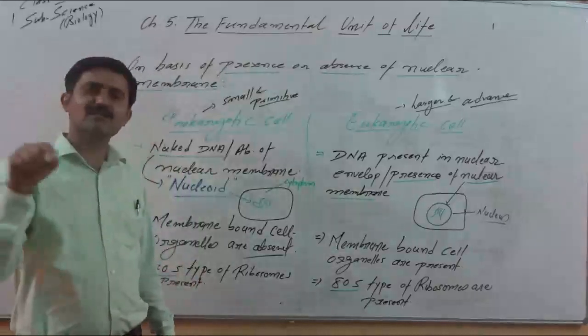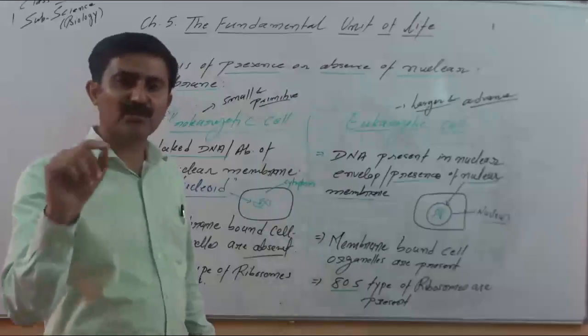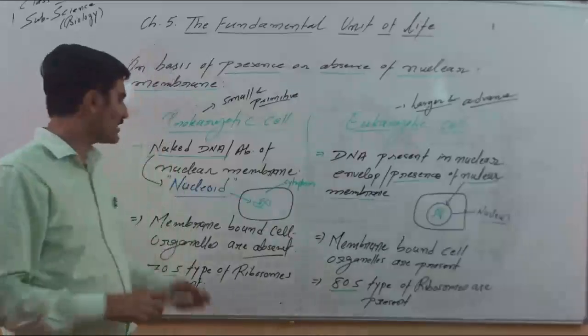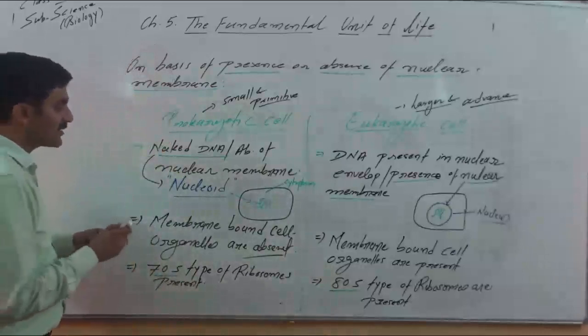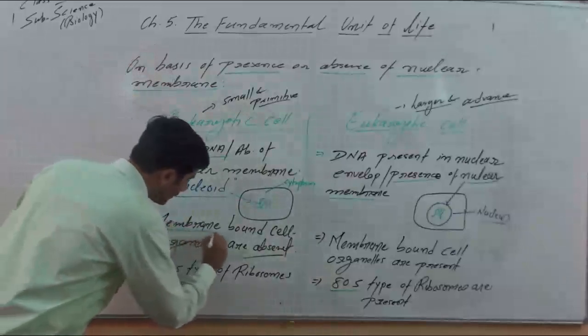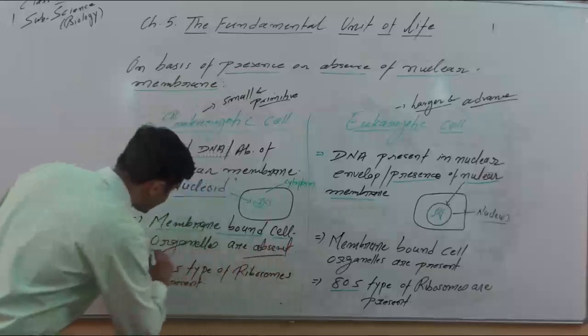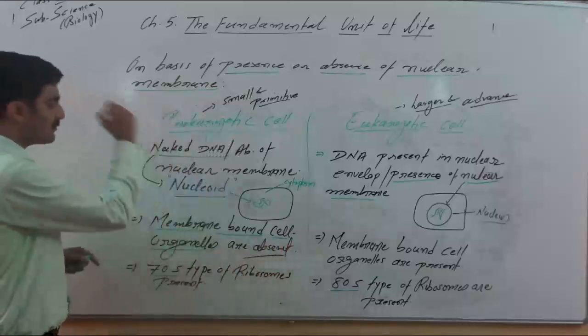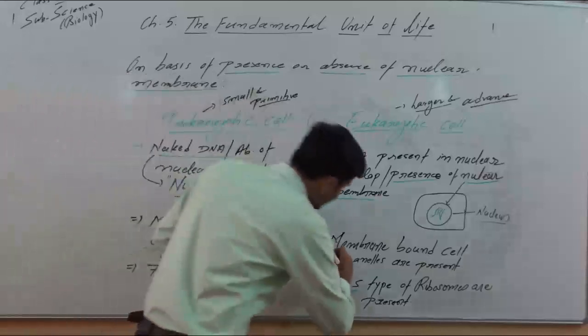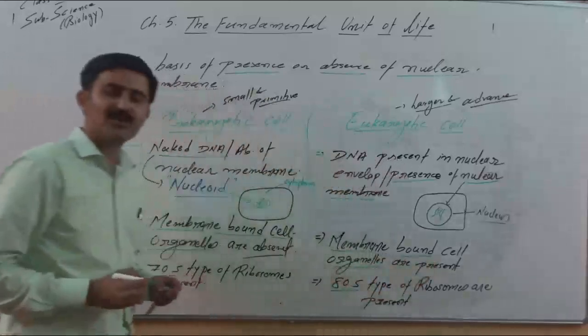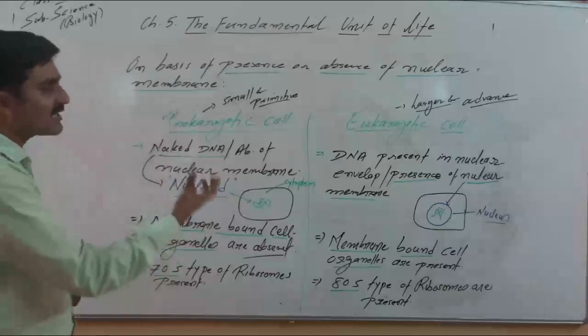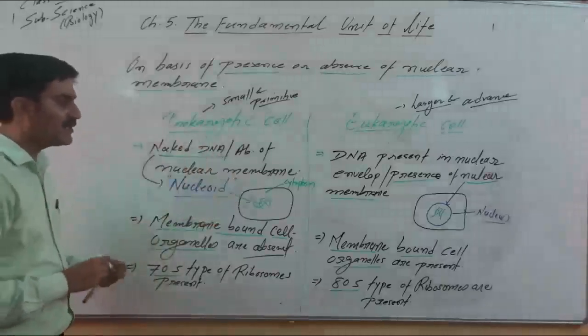These components of the cell do not have a membrane. That's why we say membrane bound cell organelles are absent in prokaryotic cell. But here well defined membrane bound cell organelles are present: mitochondria, chloroplast, Golgi body, all the cell organelles are present in the eukaryotic cell.